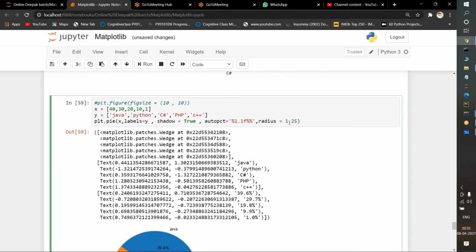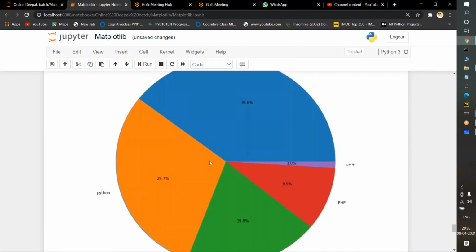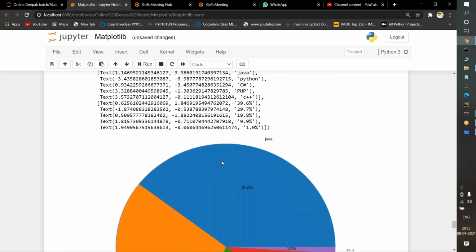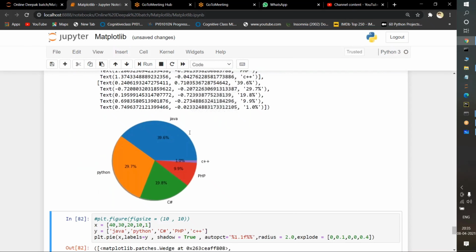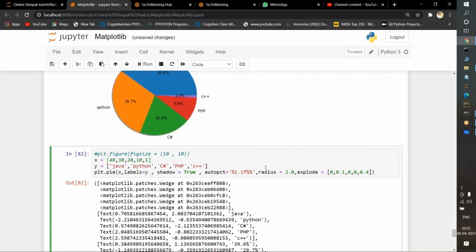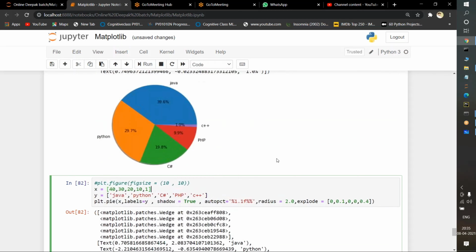Instead of 1.25, if I pass 3 and execute it, see, the radius of the circle has been increased. For that purpose, we use the radius command. Simple. If I pass 1 here and execute, see, this is very simple. This is one of the best examples.